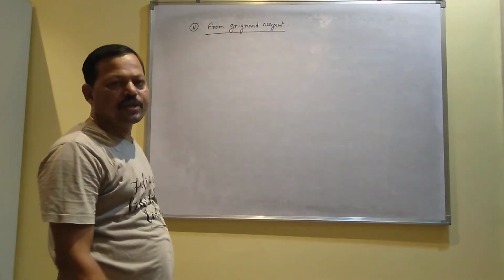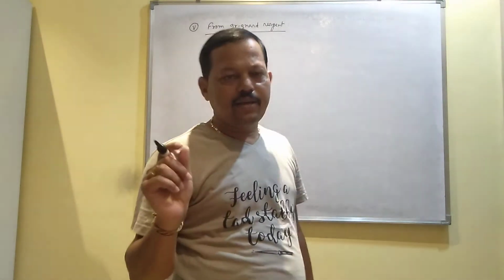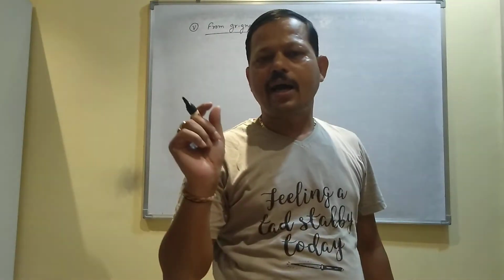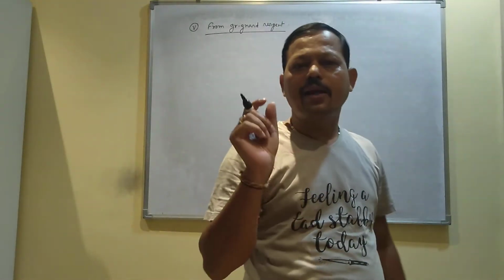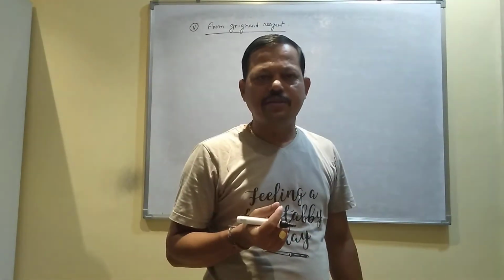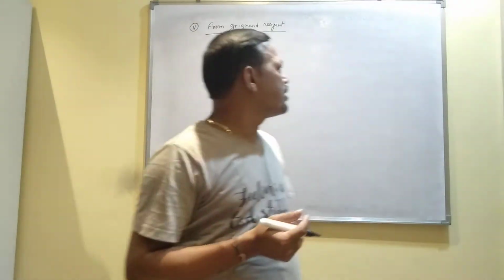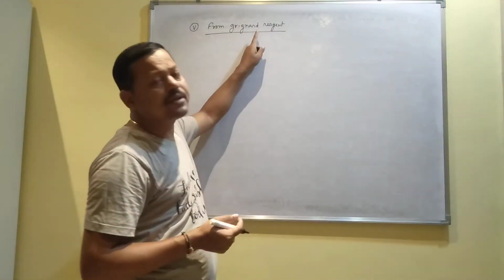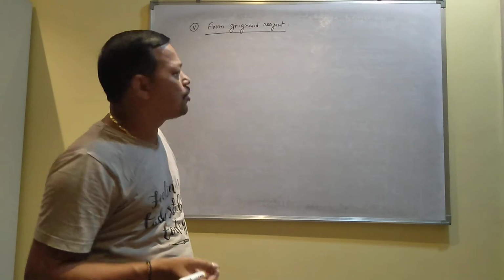Already we have got what is Grignard reagent. Grignard reagent, the general formula is RMgX. When alkyl halide or haloalkane reacts with magnesium metal in presence of dry ether, it produces Grignard reagent. So from that Grignard reagent you can prepare alcohol.